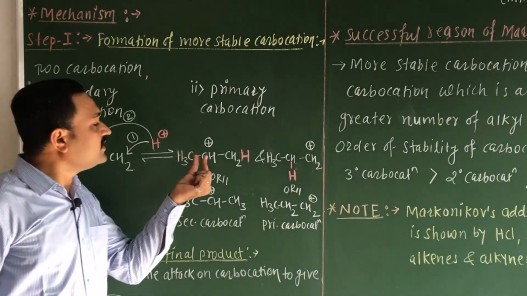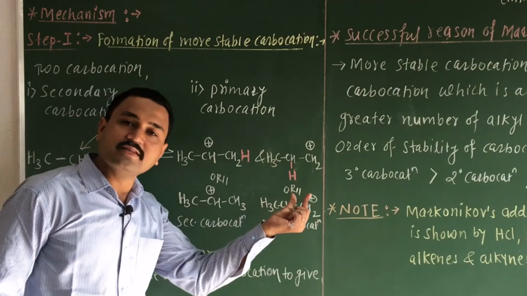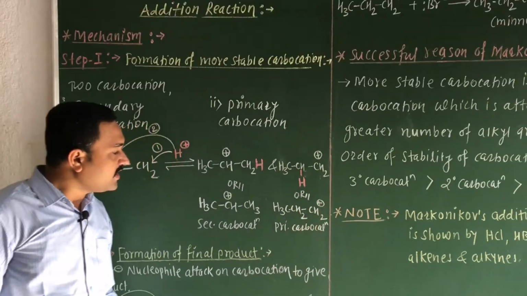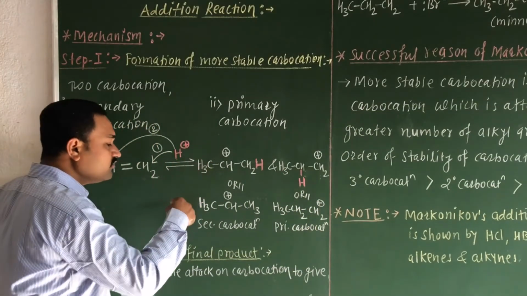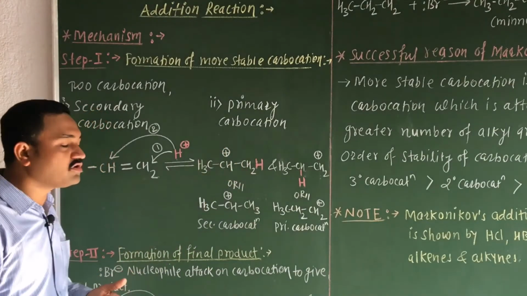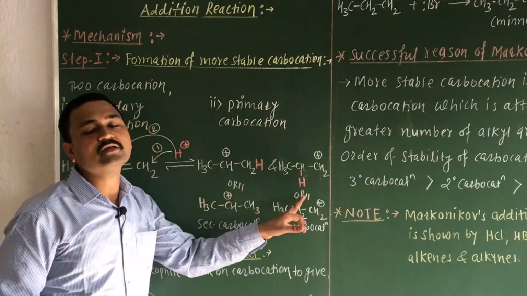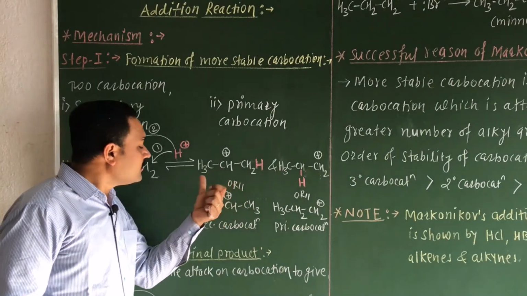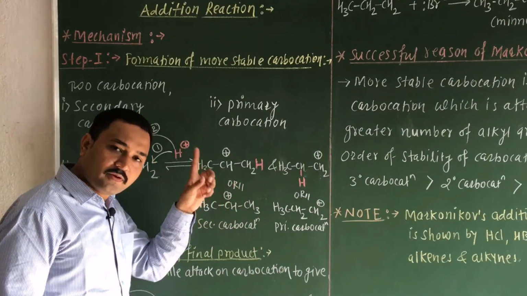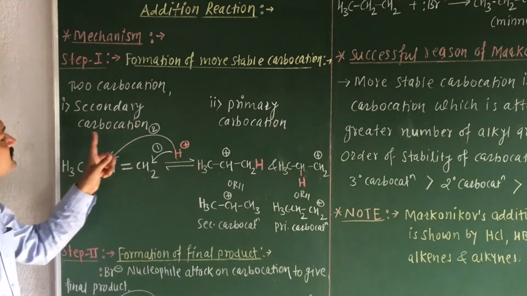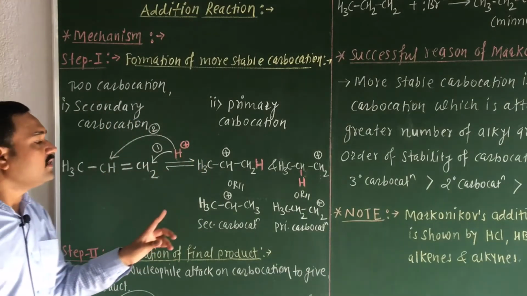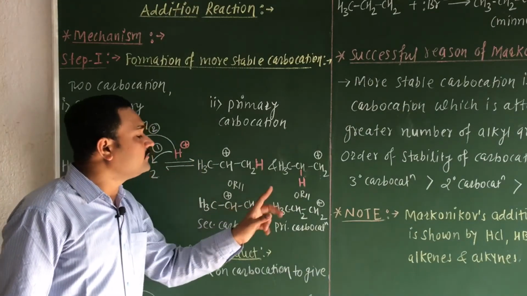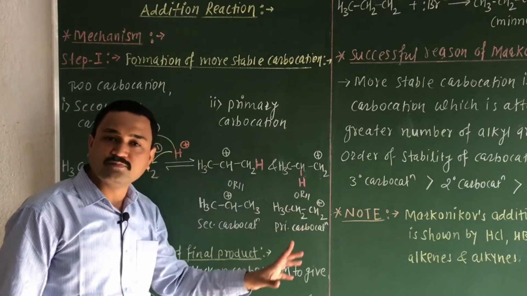Generally the secondary carbocation is more stable than the primary carbocation. Hence, this reaction will be preferred for the formation of the secondary carbocation rather than the primary carbocation. Hence, we obtain the product isopropyl bromide, when we react HBr with propene, as a major product and the N-propyl bromide as a minor product.